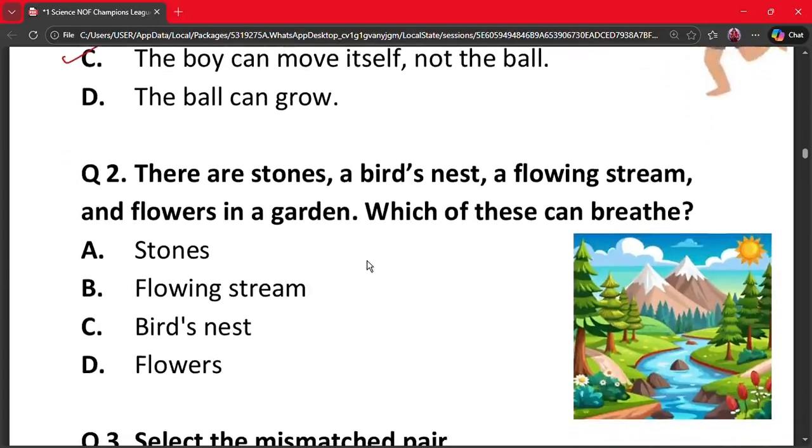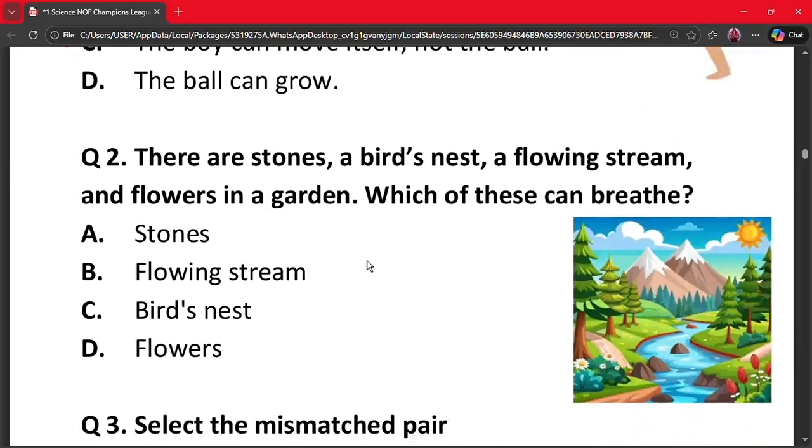Our next question is question number 2. There are stones, a bird's nest, a flowing stream, and flowers in a garden. Which of these can breathe? A. Stones, B. Flowing stream, C. Bird's nest, and D. Flowers. The correct option is option D.